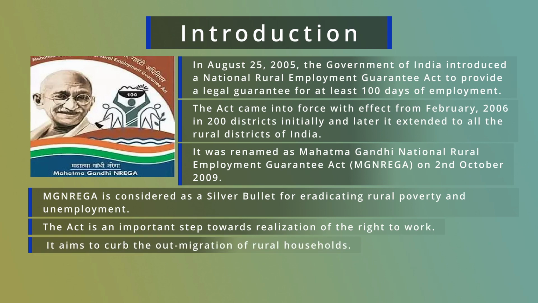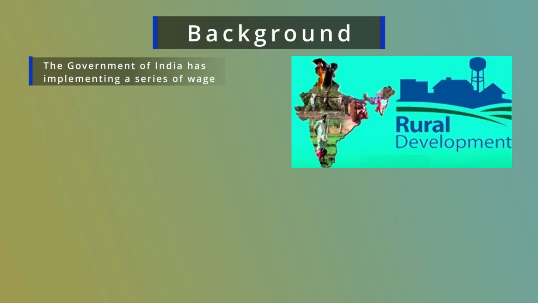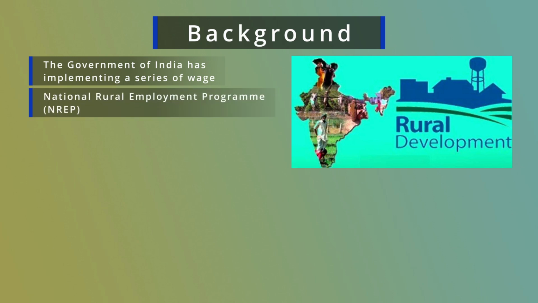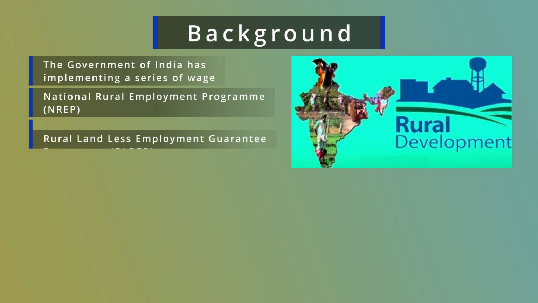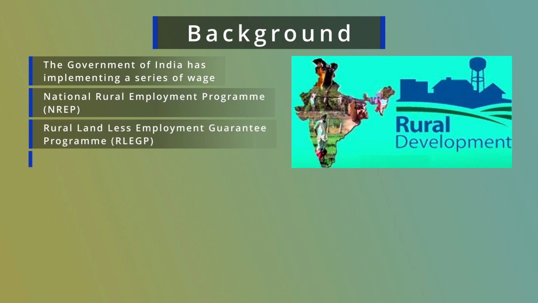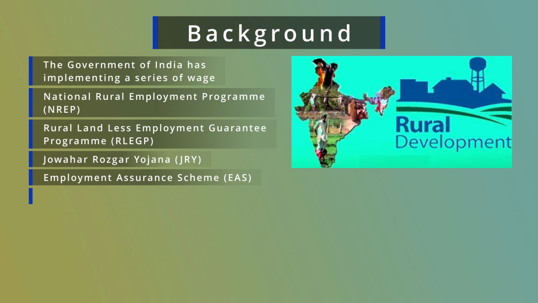Before the introduction of this program, the Government of India introduced a number of employment generating programs from the 4th 5-year plan. These programs are listed as the National Rural Employment Program, Rural Landless Employment Guarantee Program, Jawahar Rozgar Yojana, Employment Assurance Scheme, and Sampurna Gramin Rozgar Yojana, among others.